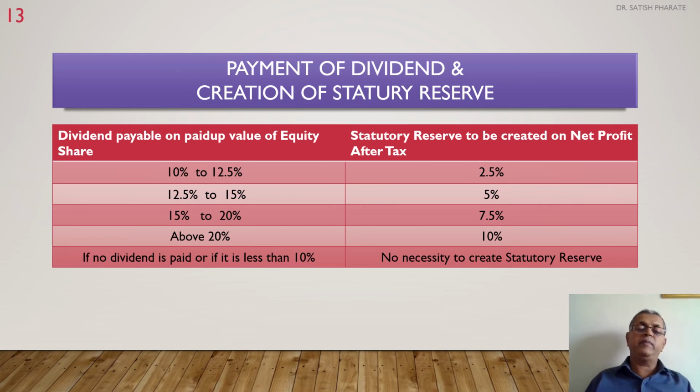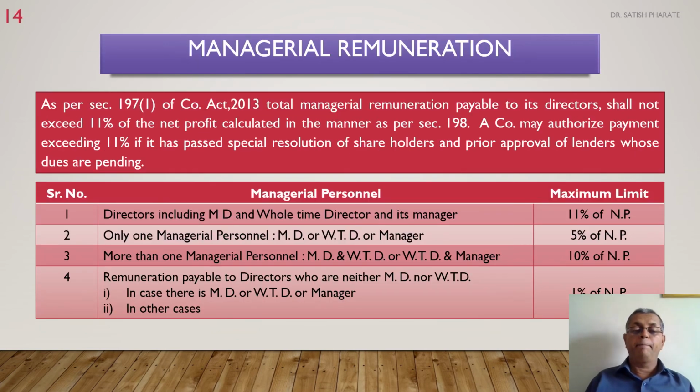If dividend is payable between 15 to 20%, then at least 7.5% of the net profit should be transferred to statutory reserve. And if dividend is payable 20% and above, that is above 20%, at least 10% of the net profit should be created towards statutory reserve.